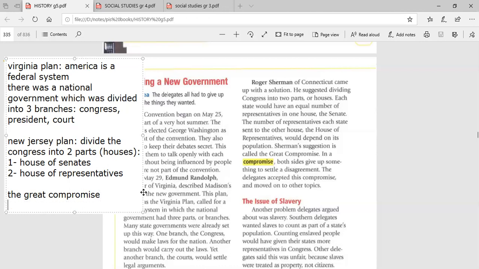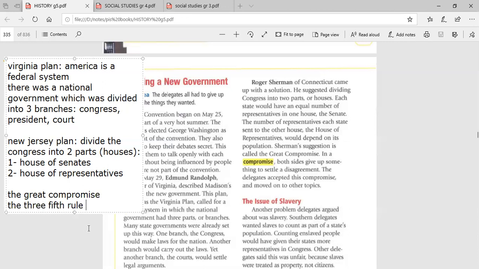What was this other compromise called? The three-fifth rule. In the three-fifth rule, they count each five slaves as three American citizens. So this is the second compromise. It counted each five slaves as three free people. And the slave trade continued for a while, and then it was ended forever.